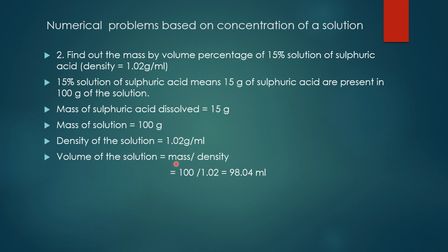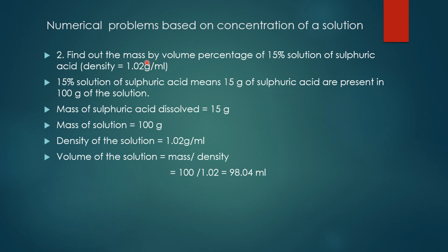What is the formula? Mass by density. What is the mass of the solution? 100 grams. Density, that's why we have given density. Understood, children? So 100 divided by 1.02 equals 98.04 ml.